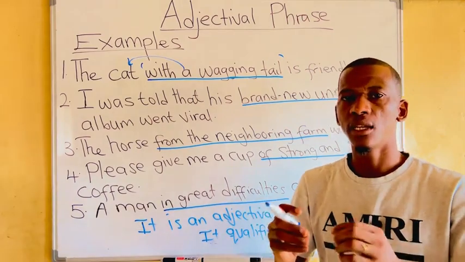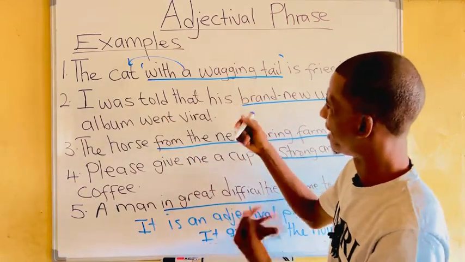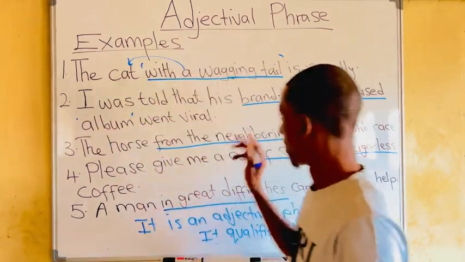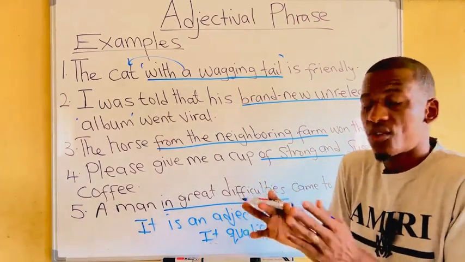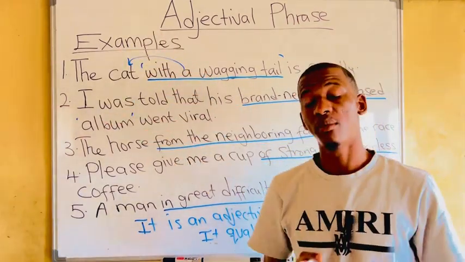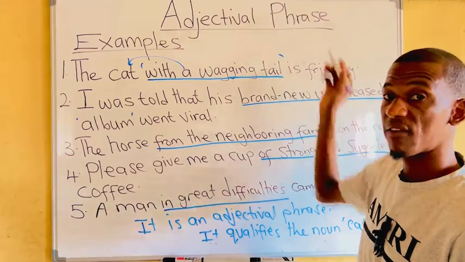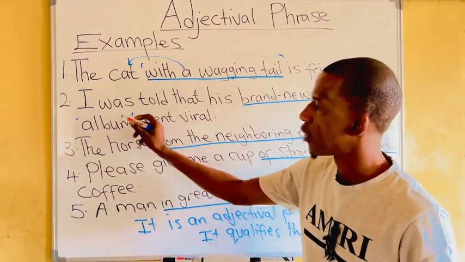Is it the album or is it his? Actually, of course, it is the album. An album is a noun. I was told that his brand new unreleased what? Album. Therefore, this is also an example of an adjectival phrase. It qualifies or describes the noun album.